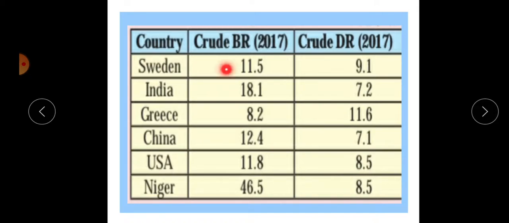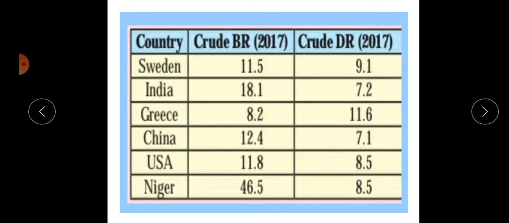Now the Sweden. Sweden is also a highly developed country. The birth rate is 11.5 and the death rate is 9.1, which are close to each other. So the population growth in this region is very low. The natural growth, that is the difference between birth rate and death rate, is very low. In India, 18.1 and 7.2, here the natural growth is very high compared to Sweden.